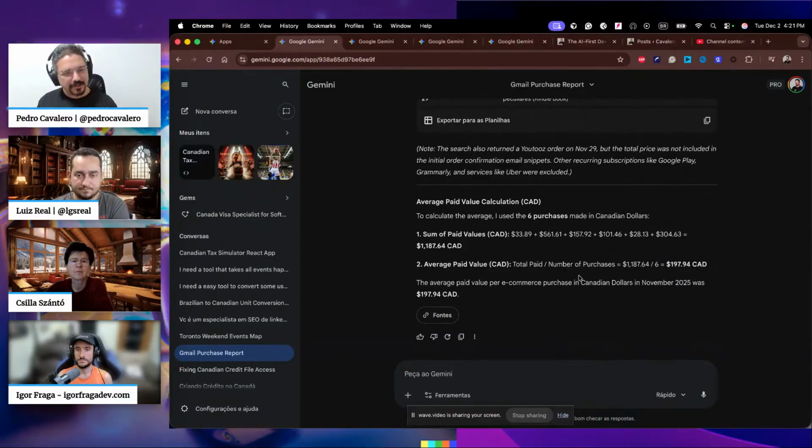And how does it calculate that? In this case, it was using JavaScript, right? So you remember the canvas that can run stuff. Here it can run stuff as well.